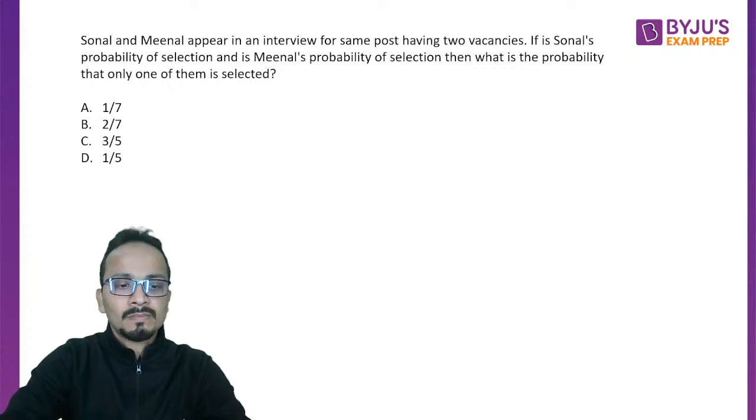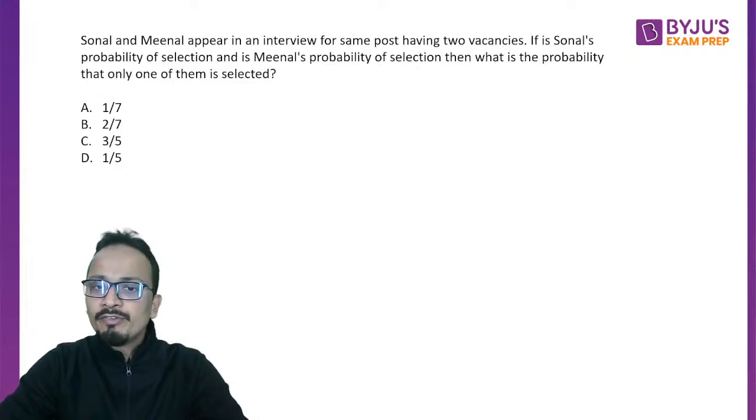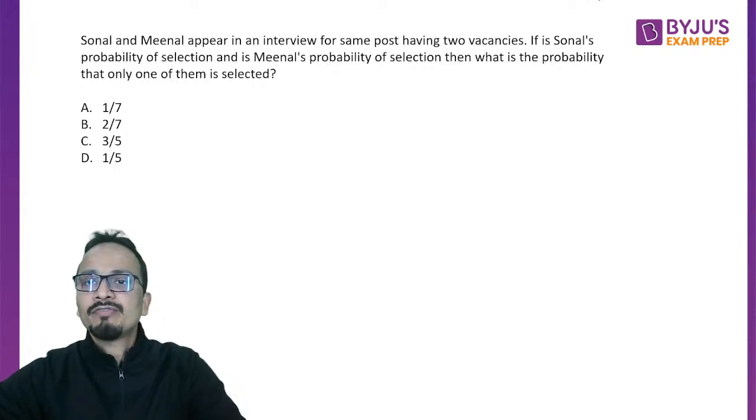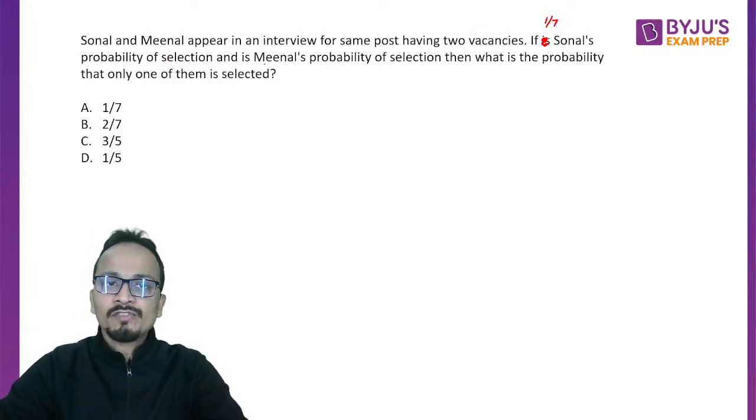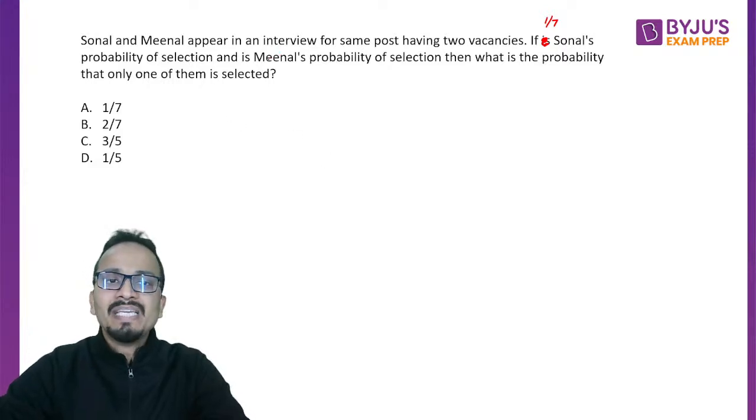All right. So if 1 by 7 is Sonal's probability of selection, and 1 by 5 is Meenal's probability of selection.